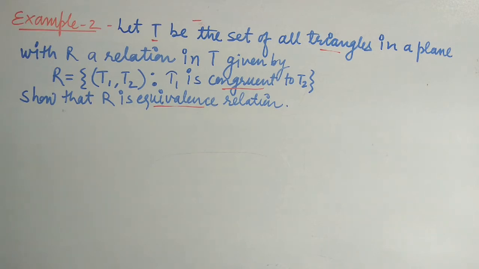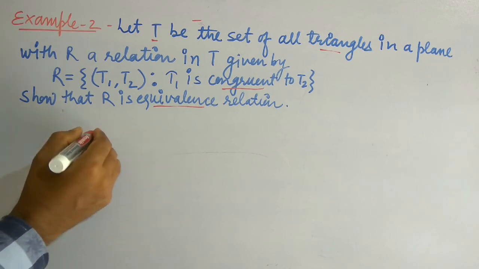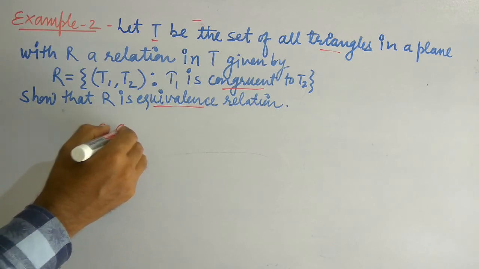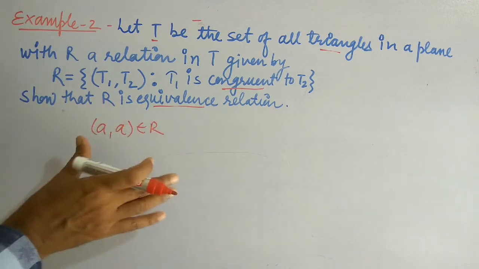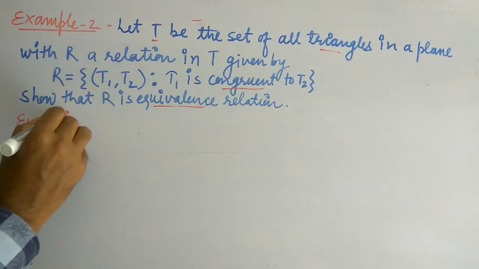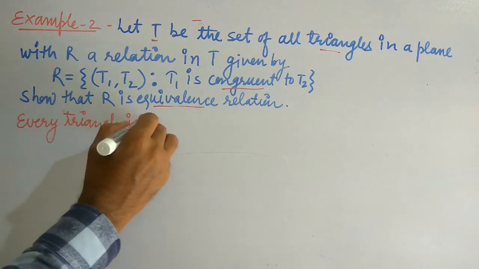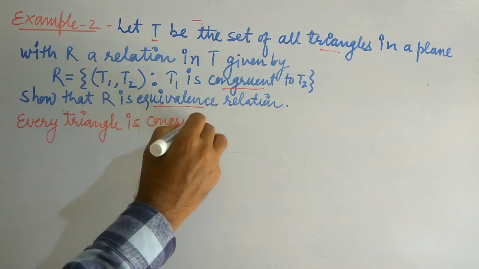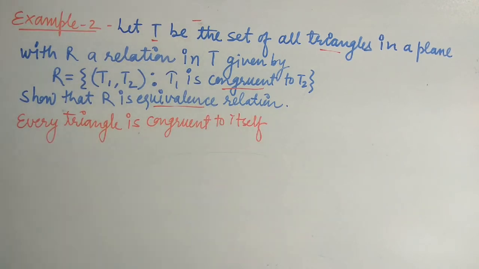See, every triangle is congruent to itself. Here we have to show that T1 is congruent to T1. Reflexive means the element has itself as an image. So every triangle is congruent to itself.